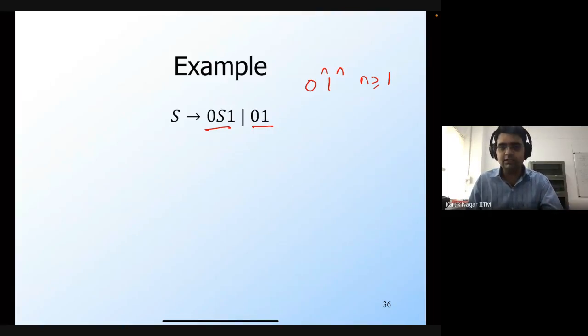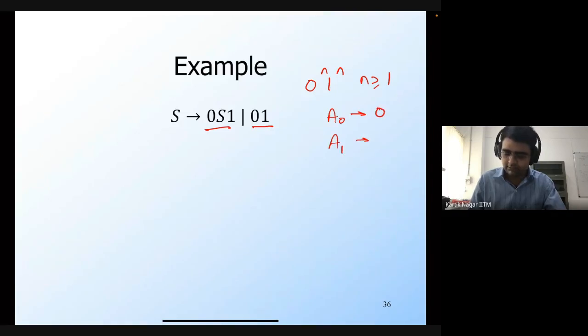The body should either be a single terminal or a string of two non-terminals. So the first thing we will do is introduce non-terminals for each of the terminals. Let's introduce A0 for 0 and A1 for 1.